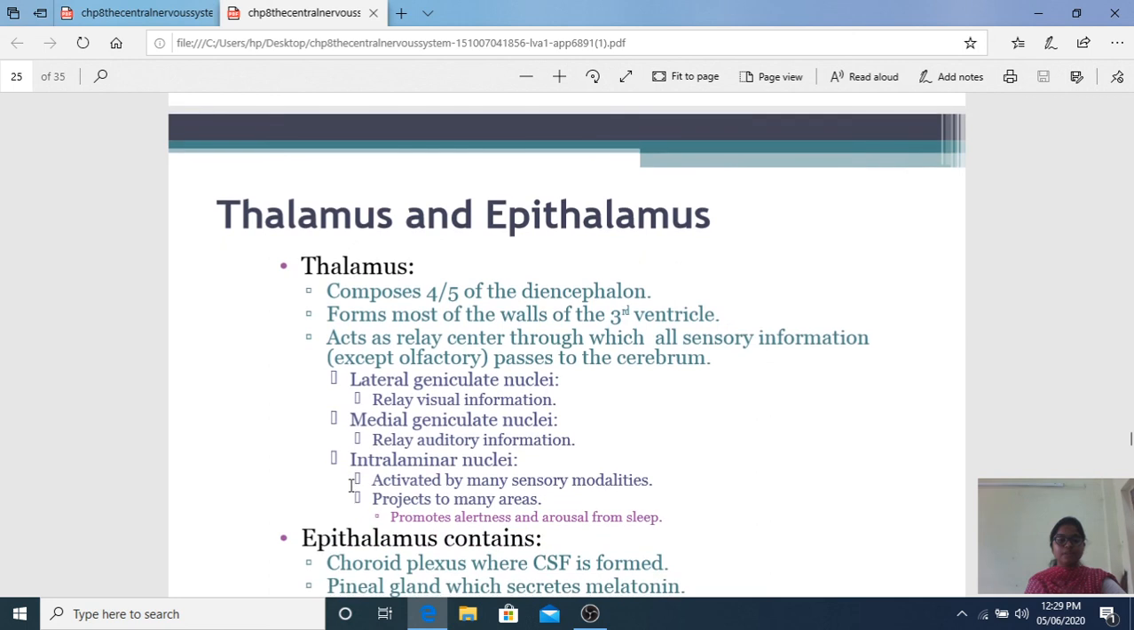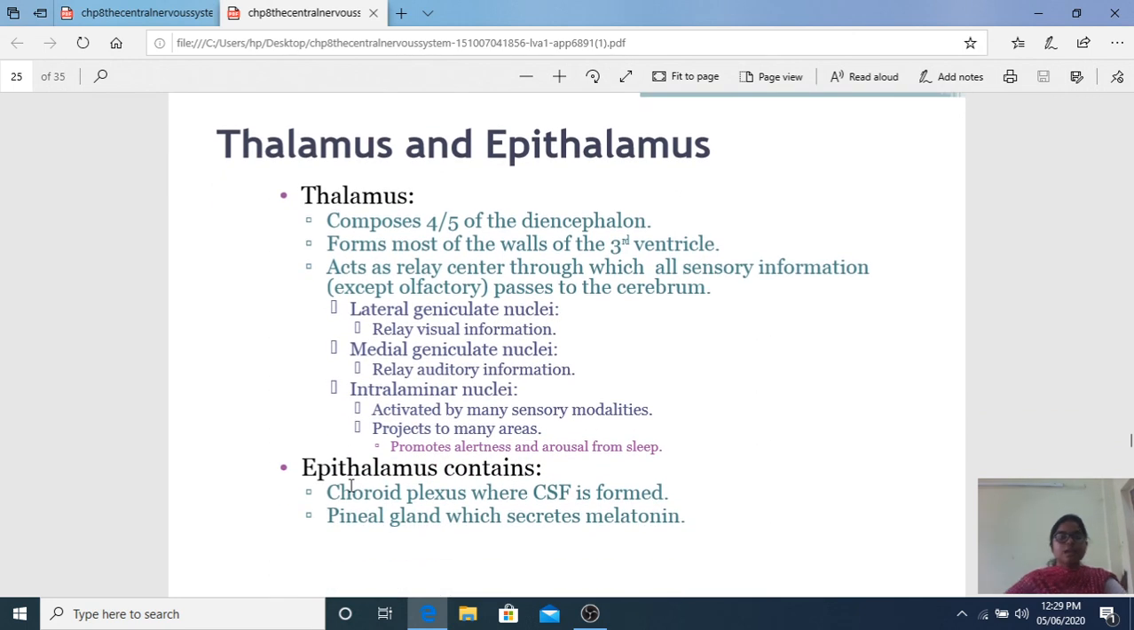Coming to the thalamus and epithalamus. Thalamus composes 4/5 of the diencephalon, forms most of the wall of the third ventricle. I told you thalamus is a main sensory relay station. What are the sensory things? Visual, hearing. So visual relay station, auditory relay station, and many other sensory things. Any sensory stimulus, visual, hearing, touch, pain, the relay station is thalamus, and it helps in carrying sensory information from body to the brain.